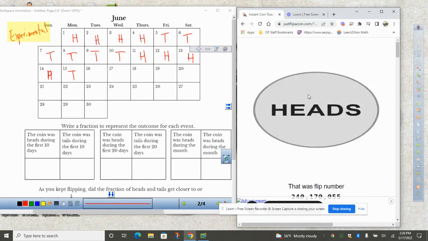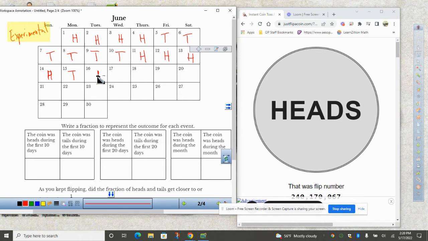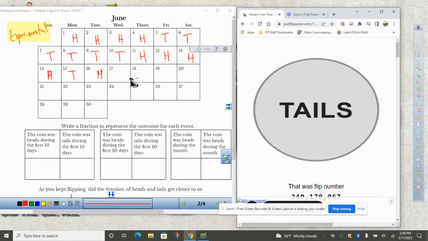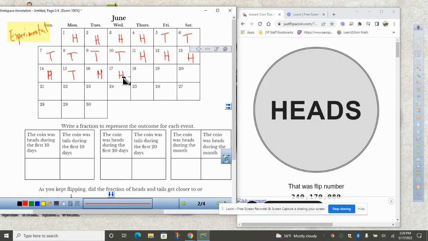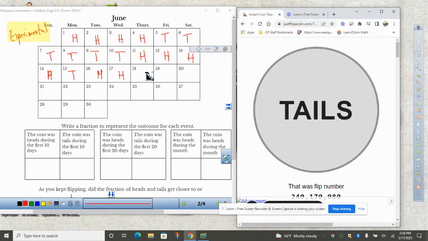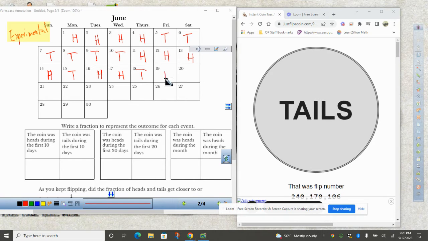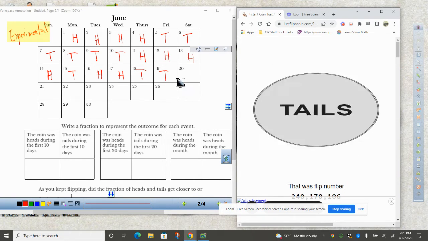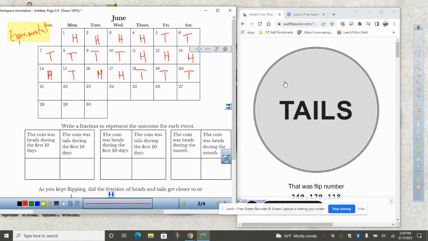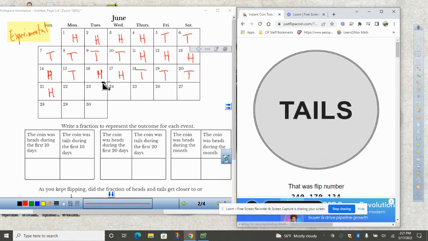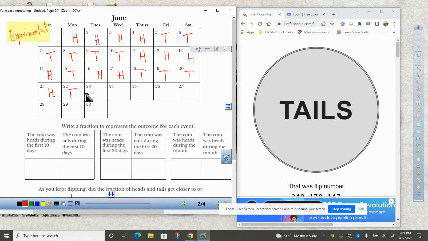Tails. Heads. Heads again. Tails again. Tails. Tails. Heads. Tails.